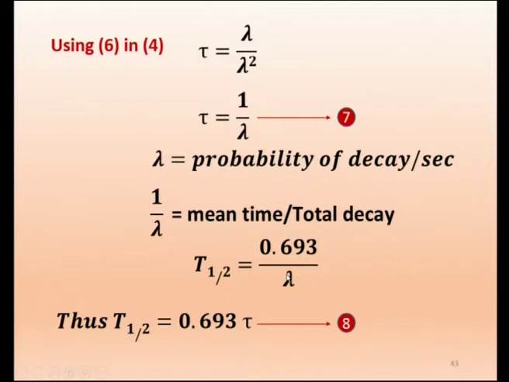Already we have derived the expression for Tf. Now if you compare this 7 and this Tf, for 1 by lambda I can write tau. Therefore Tf is equal to 0.693 tau. So the half life is equal to 0.693 times tau, the mean life. So equation 8 is the relation between half life and mean life of a nucleus.